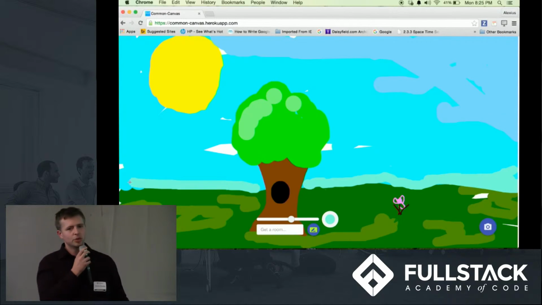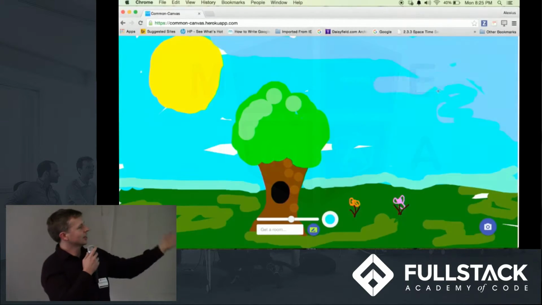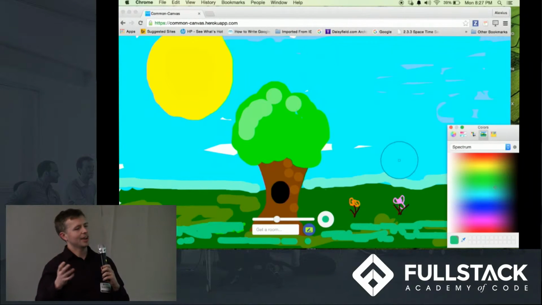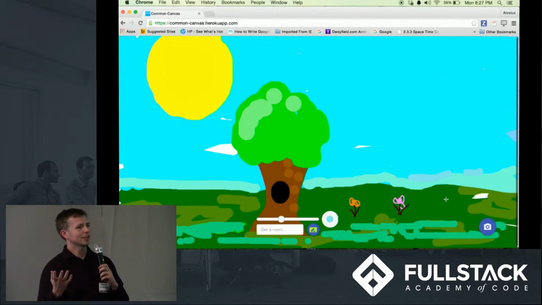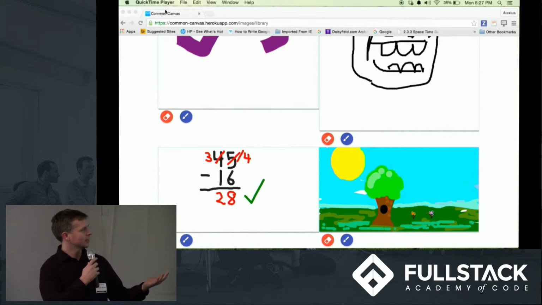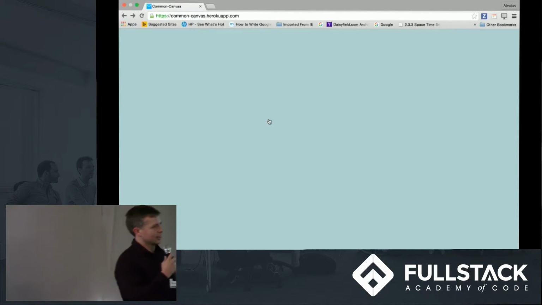There's a certain human element that you get when somebody draws you something that the Common Canvas brings to the internet. So like when I first deployed this app and we put it on the internet, I sent it to all my friends. I immediately saw them writing my name in cursive, which I rarely see, and the I in my name was dotted with a heart. I immediately knew what friend that was because that's the way she writes. You can also save those memories, and now Galen's going to talk us through the technology.